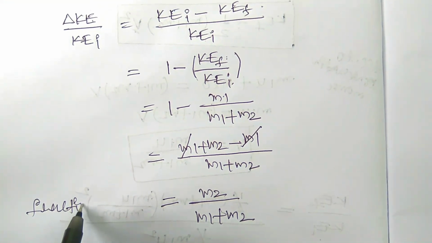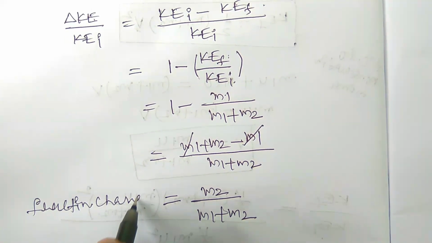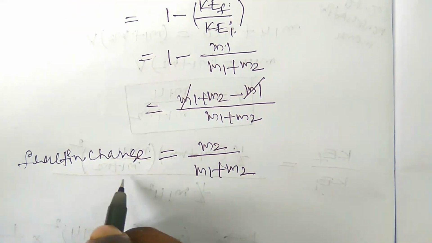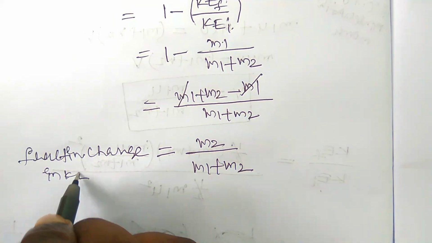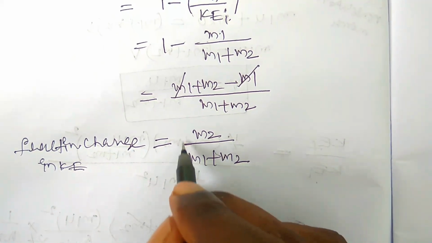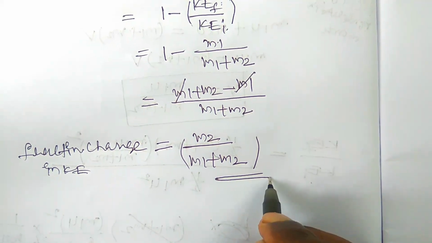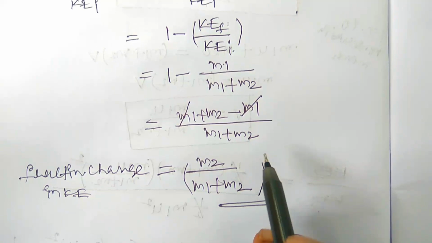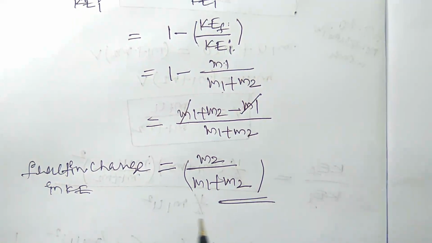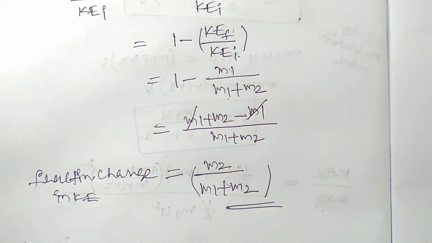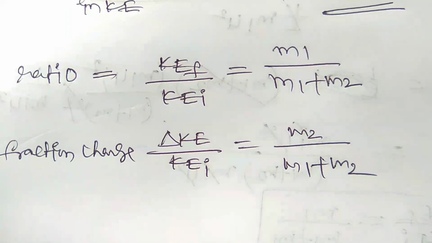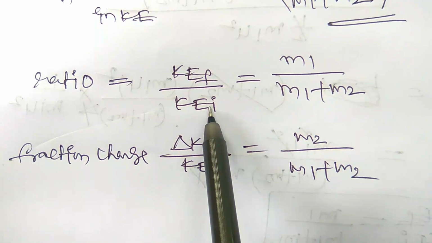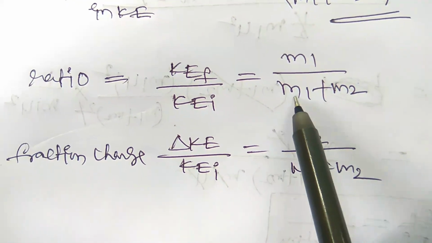These are the formulas you have to remember to solve more and more problems. The fraction change in KE is equal to m2 by m1 plus m2, and the ratio between final kinetic energy and initial kinetic energy is m1 by m1 plus m2. Therefore, finally, the ratio of final kinetic energy to initial kinetic energy is m1 by m1 plus m2.